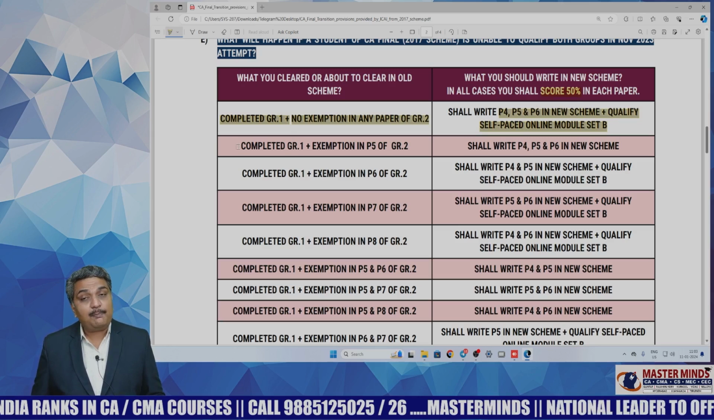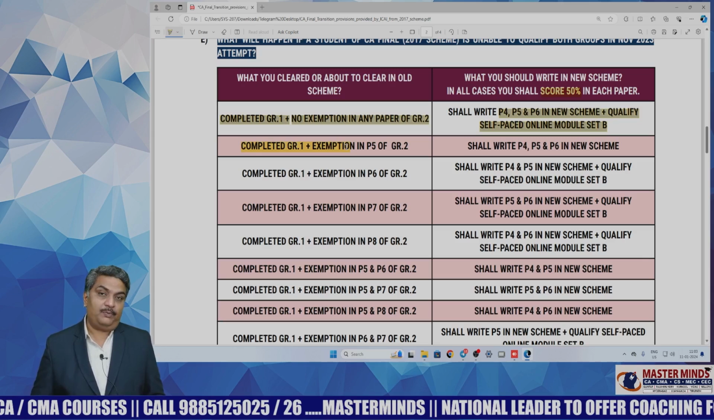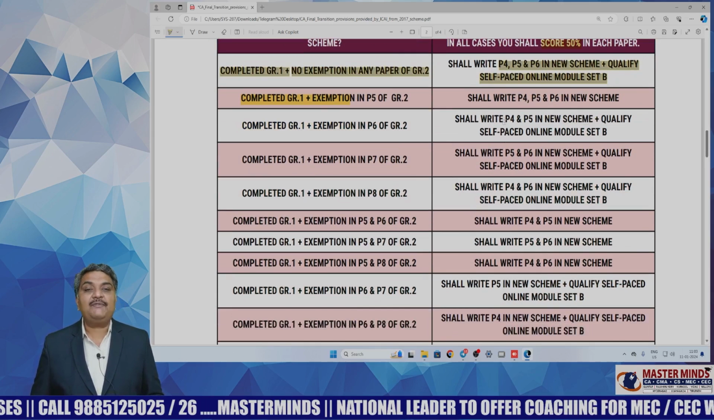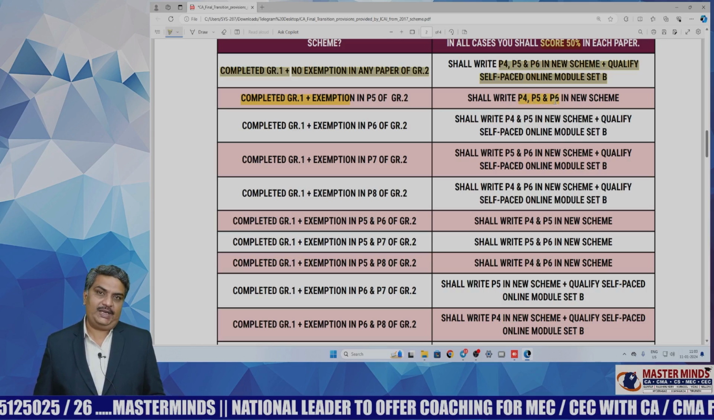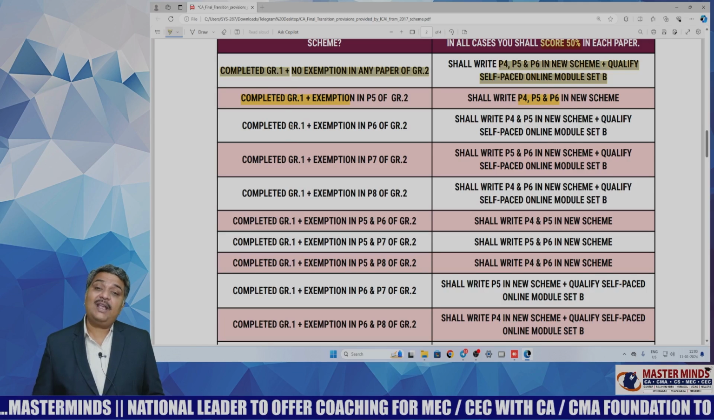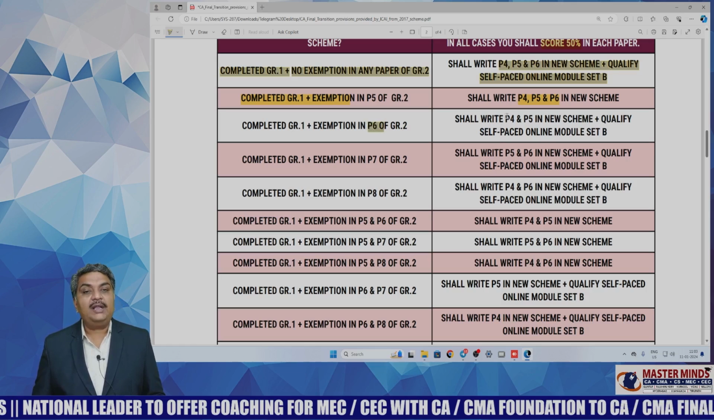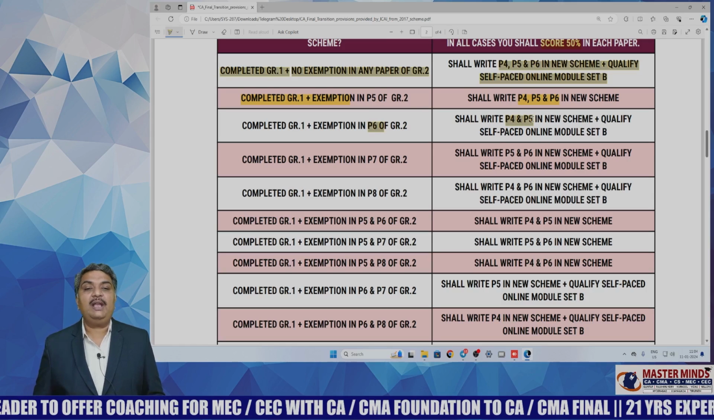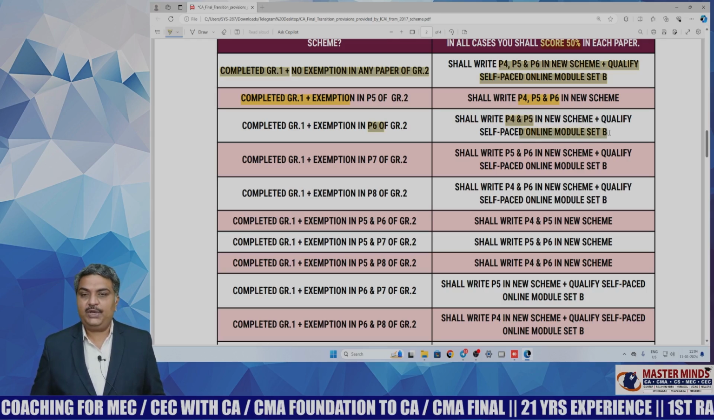If a student has completed group 1 and he is having exemption in paper 5 of group 2, then such students, what they need to do in the new scheme? They have to write paper 4, paper 5 and paper 6 in the new scheme. And if a student has completed group 1 and he is having exemption in paper 6 of group 2, in such a case, the student should write paper 4 and paper 5 in new scheme, and he needs to qualify self-paced online module set B. This is the thing you need to remember.